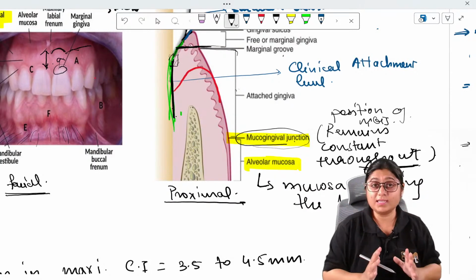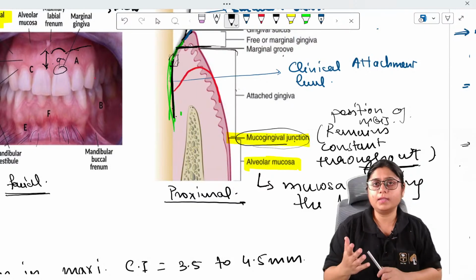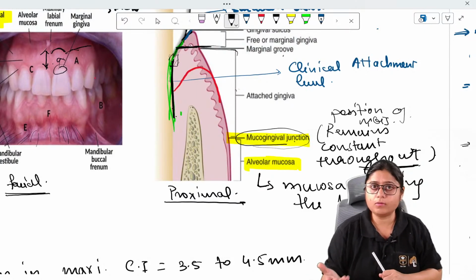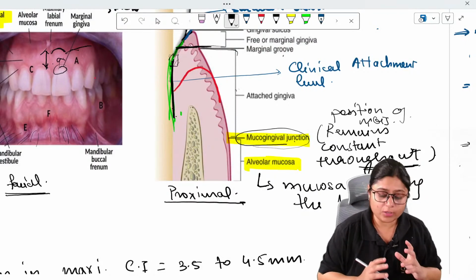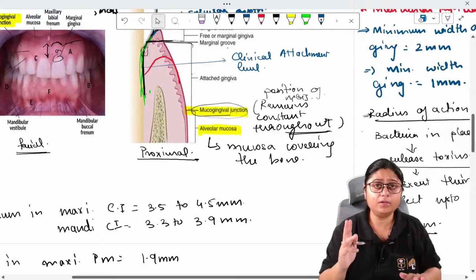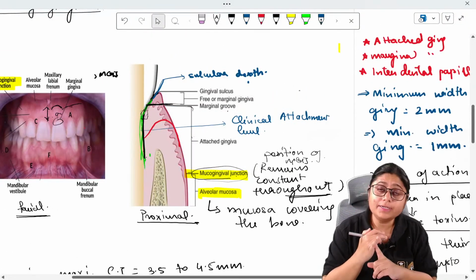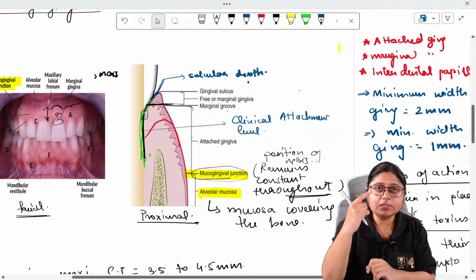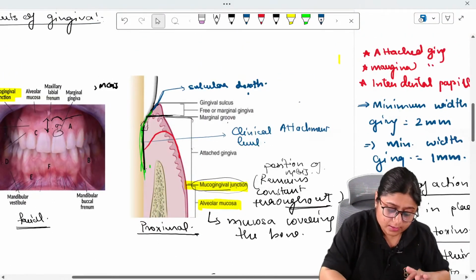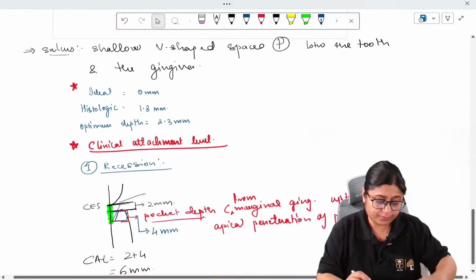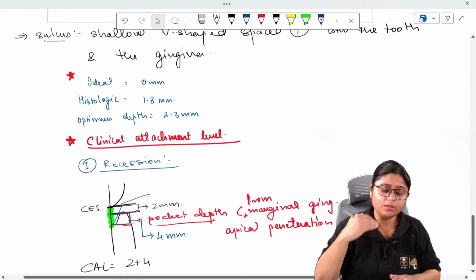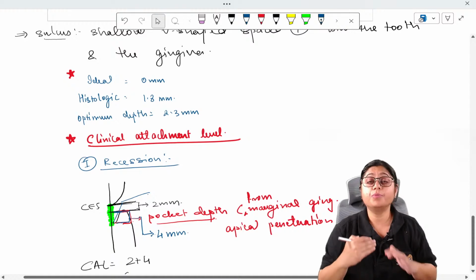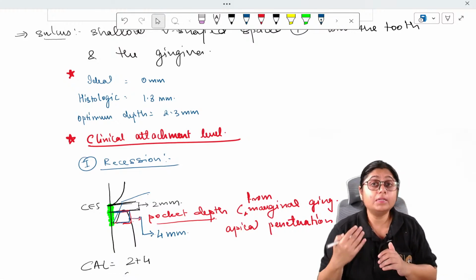I just gave you this example so that it will be clear for those who have not enrolled also. Those students are also there. So I thought I'll give you a brief idea about what is clinical attachment level and clinical attachment loss. I hope it is now clear. So two terminologies we studied here. Sulcus depth: from the marginal gingiva up till the apical penetration of the probe is your sulcus depth. Then we learned about the clinical attachment level.